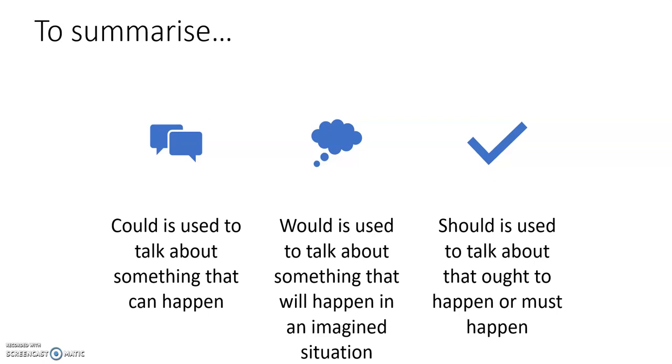Should is used to talk about something, sorry, there's a mistake here. Should is used to talk about something that ought to happen or must happen. So I have an exam in 2 weeks' time, so I should study for my exam. I should, because if I don't, then I might fail. So I ought to. Okay, I ought to study for my exam.